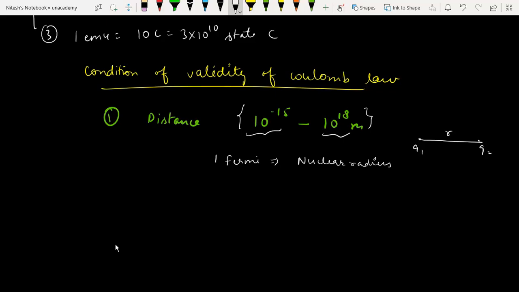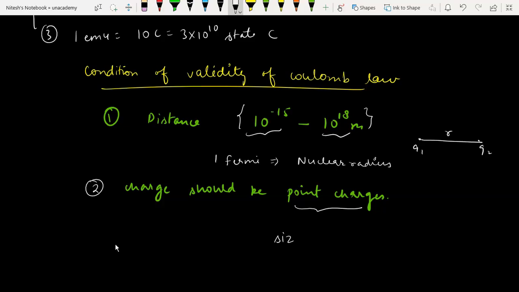Moving ahead, the second point is that the charge should be a point charge. Coulomb's law is only valid for point charges. What is a point charge? Let me tell you. A charge whose size is much less than the separation between them. So that is a point charge. Okay.